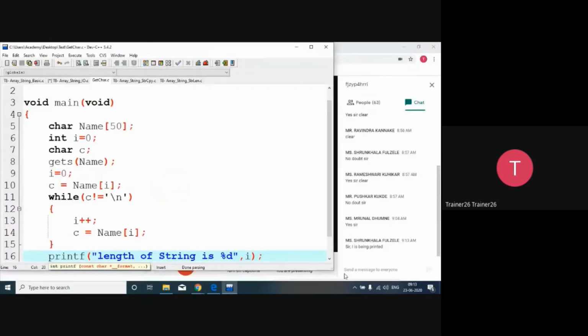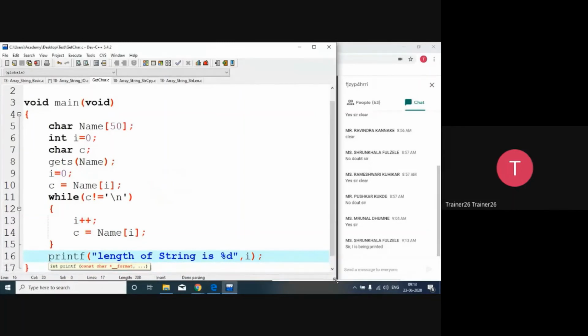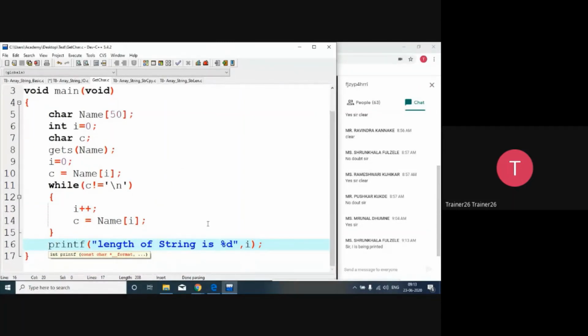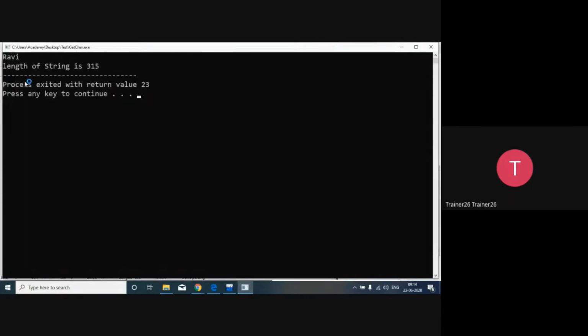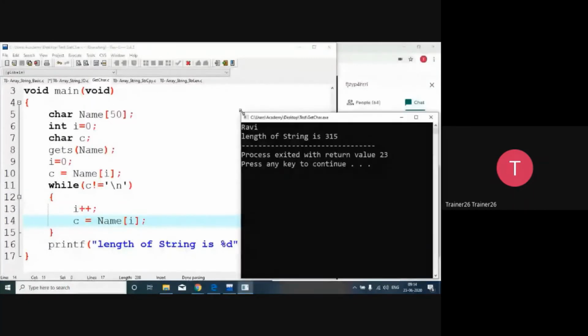Yes, and I want testers. How many testers are there? Those who can identify the bug in my code. So एक बार मैं फिर से compile कर लेता हूँ. चलो सकता हूँ डायरेक्ट रन किया. i is being printed. So yes, I know that i is being printed. So actually it's calculating the length. So I will say only Ravi. Again, it's saying 315. So can anybody tell me that what is the mistake?